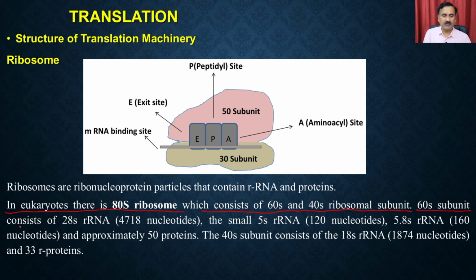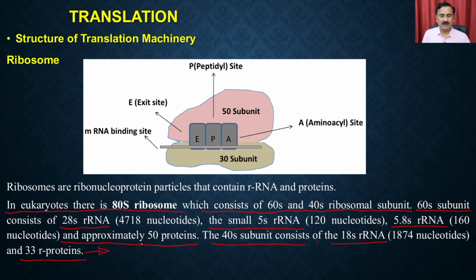The 60S subunit consists of the 28S ribosomal RNA, the small 5S RNA and the 5.8S ribosomal RNA, and it also contains approximately 50 different types of proteins. The 40S small subunit consists of the 18S ribosomal RNA and 33 ribosomal proteins.